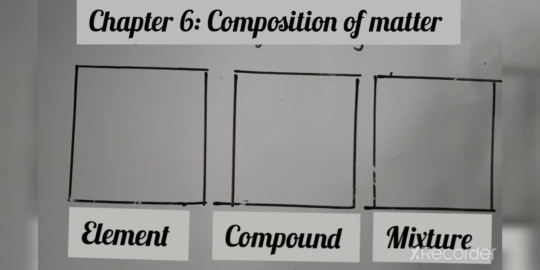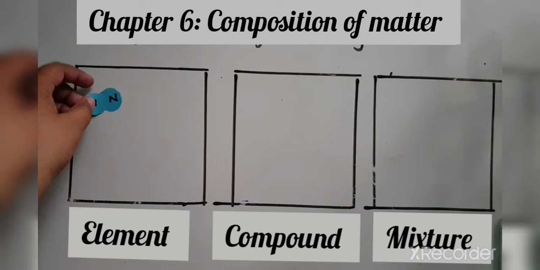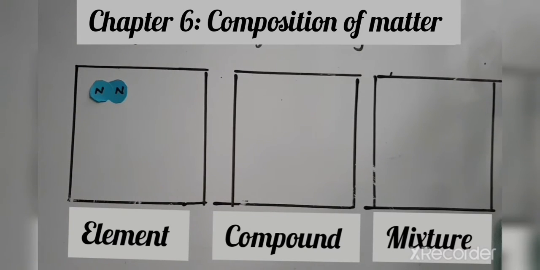We will see the different structures of different molecules, and we will see what the difference is between an element, a compound and a mixture. Now let us see the first example, for an element. Let us consider that in the first block we are taking nitrogen. So here we have the nitrogen molecule, that is N2.